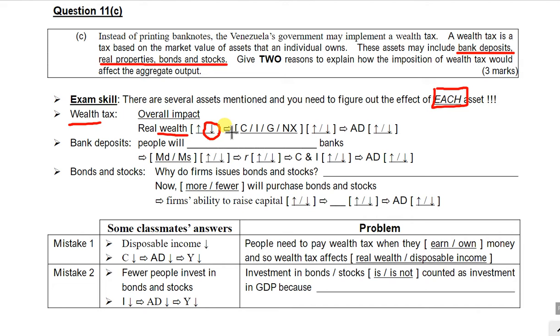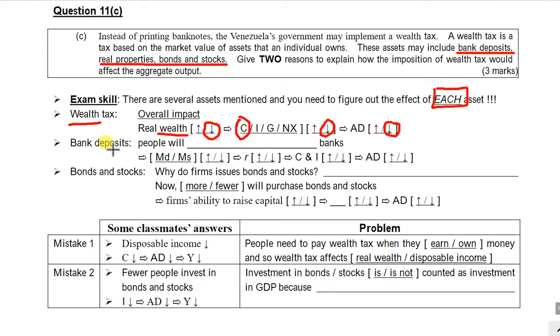And if the wealth is reduced, of course this will affect their consumption because they will think that they are poorer. They are actually poorer after paying the tax. The consumption decreases. You may also say that investment decreases if the businessmen are poorer than before. And finally, there is a drop in the AD. So this is the overall impact, using consumption to explain. And after investigating the overall impact, we may consider these examples one by one. First of all, maybe we consider the bank deposits.